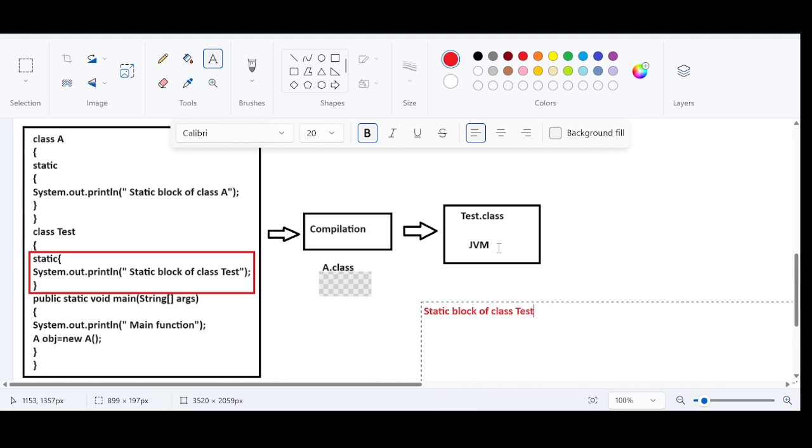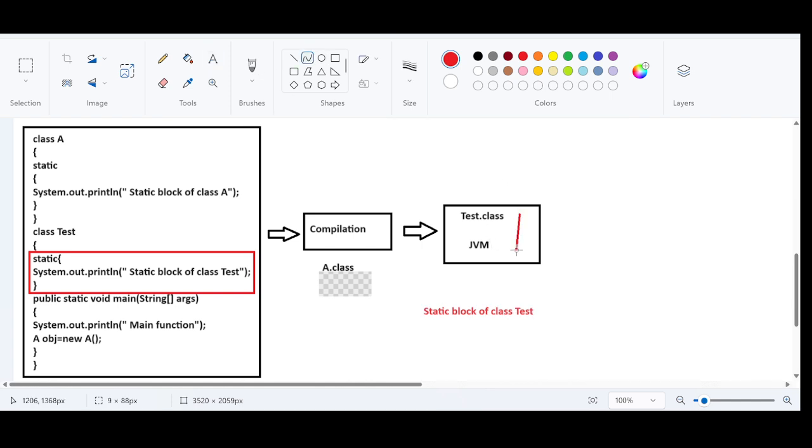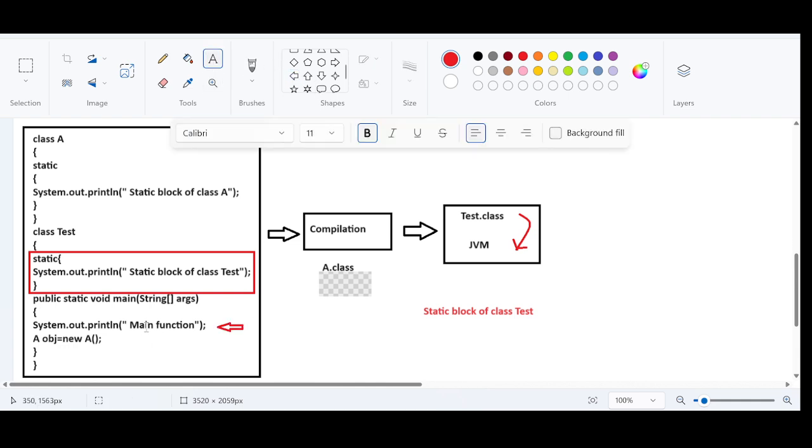After recognizing the static block, the JVM will create the main thread. Now the main thread will try to get access to the main method. All the instructions inside the main method will be recognized and executed. The first instruction is a simple direct statement: main function. This word will be displayed in the console. As simple as that.